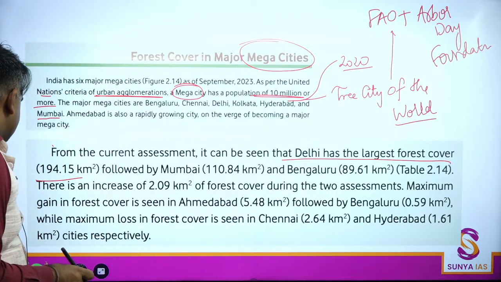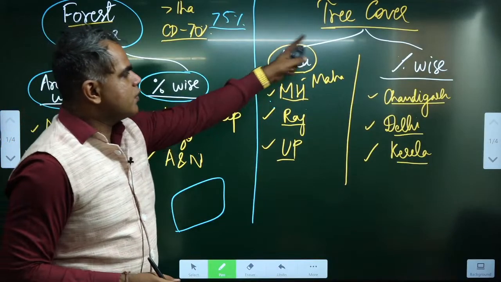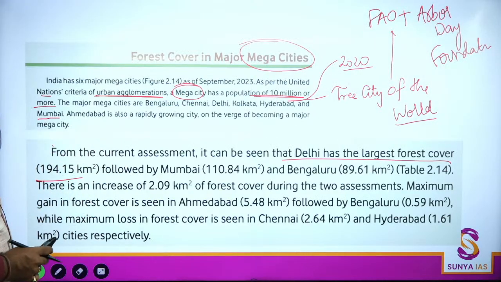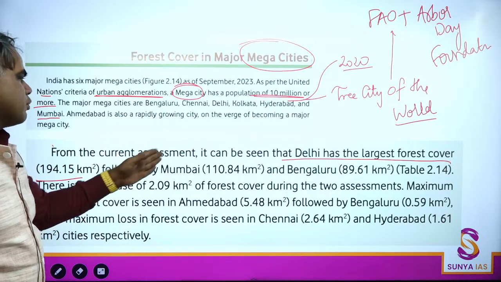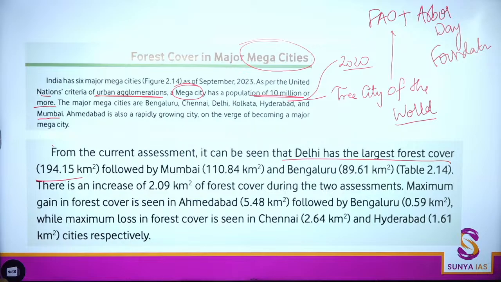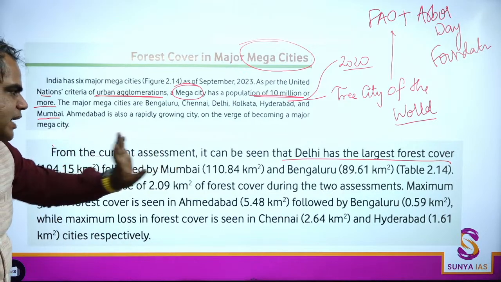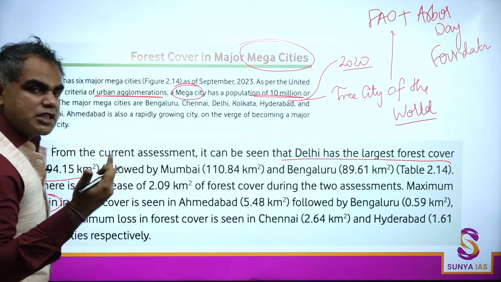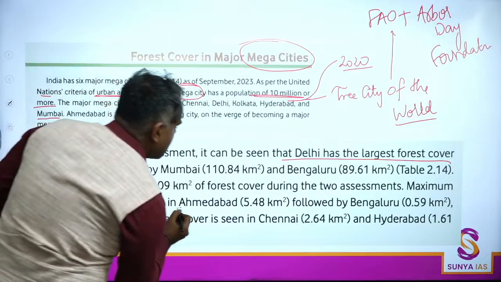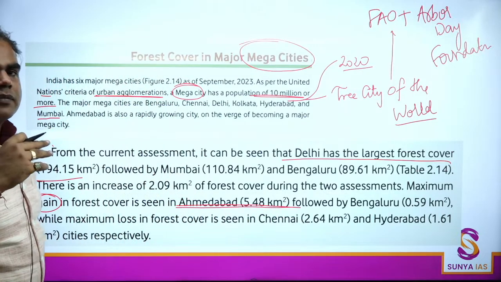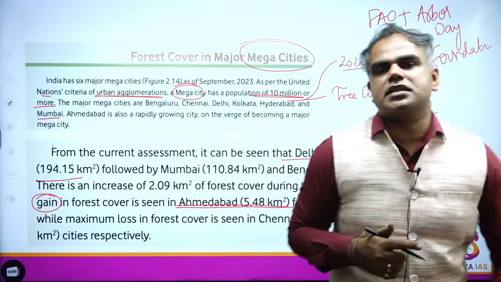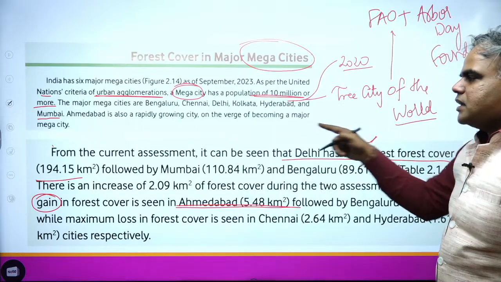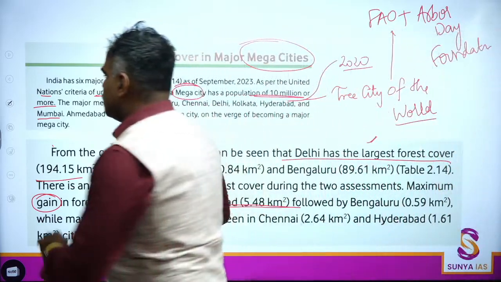ठीक है, ये आप ऐसे भी कर सकते थे. If you look overall, we also saw Delhi leading on this front. In the mega cities, it is Delhi which has the largest forest cover, followed by Mumbai, Bangalore. So just keep this in mind. Maximum Delhi है. दूसरी चीज, you will also see the term maximum gain, maximum increase, which means for example, Ahmedabad has seen a lot of new conservation or plantation activities. So maximum gain has happened in Ahmedabad, but maximum cover is in Delhi. This is one thing to keep in mind.